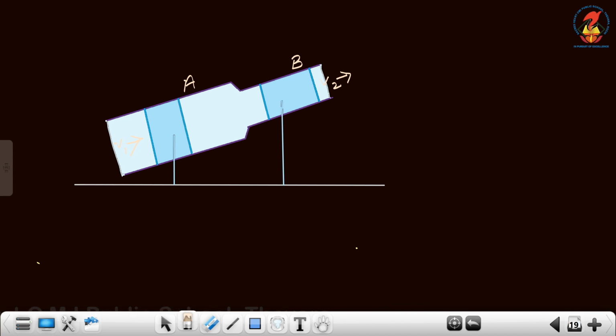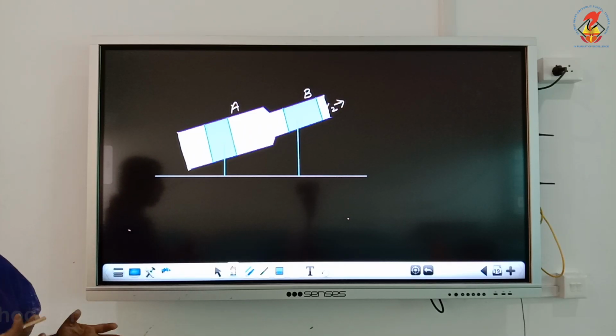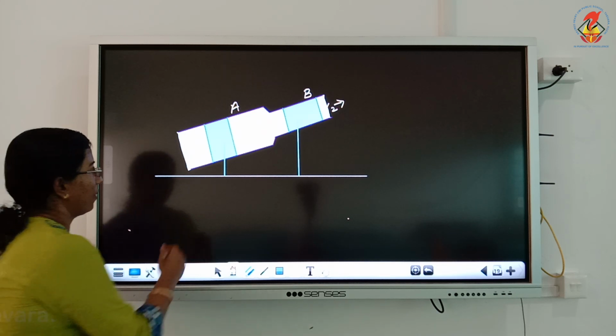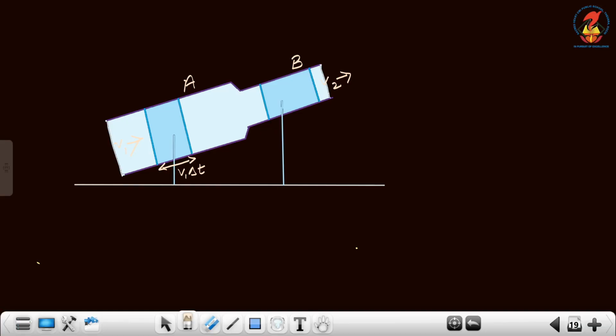Now if delta t is the time interval which we are considering, then the distance travelled or length travelled by the fluid in time delta t will be equal to what? V1 delta t. Similarly, the distance travelled by the fluid in section B in time interval delta t will be V2 delta t. Now this particular portion which we are considering is at a height h1 from ground level, and this portion is at a height h2 from ground level.